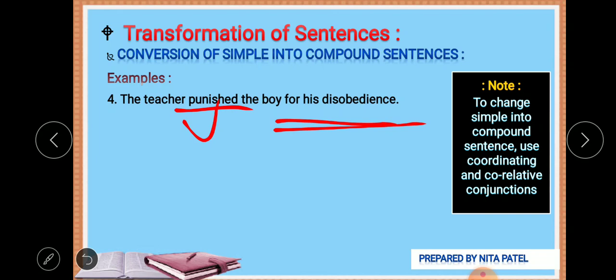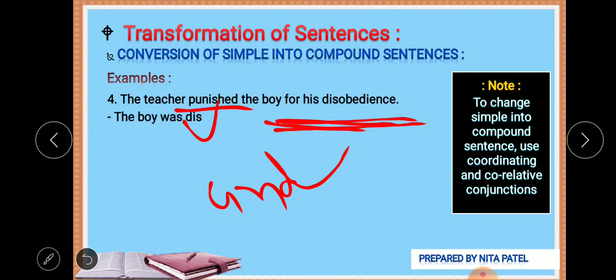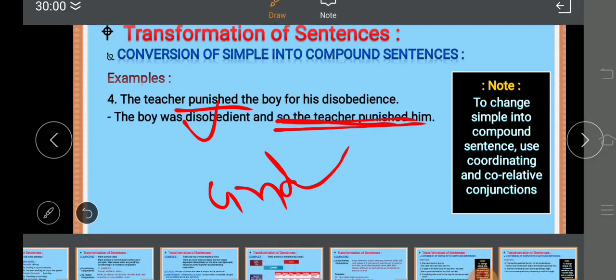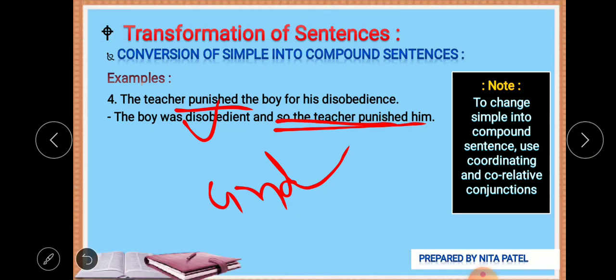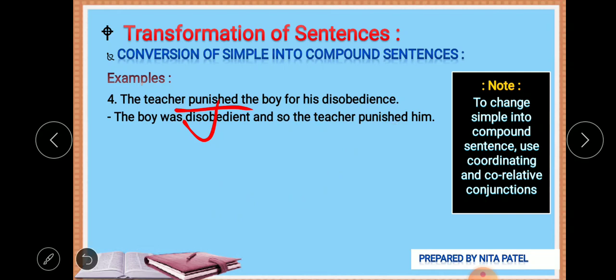Okay, so where are the coordinating or correlative conjunctions? We can use "and" here. The boy was disobedient, and so the teacher punished. Now let's see the answer. The boy was disobedient, and so the teacher punished. If I use "the teacher punished the boy because he was disobedient", then it will become an example of complex.